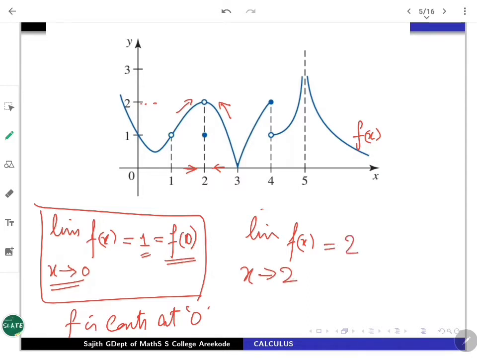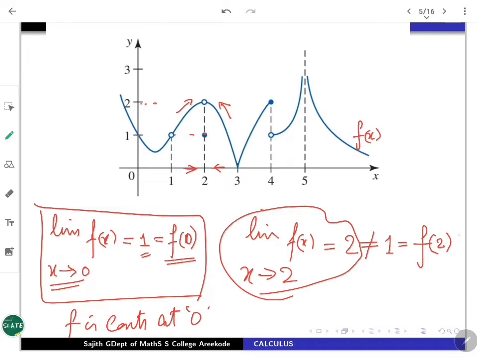Now look at the functional evaluation at 2. That is given as 1, so this value is going to be 1. But these are not equal. The limit exists and it is 2, the functional value is there, but that is 1. They are differing, so once again it is not continuous. The function is not continuous at 2.